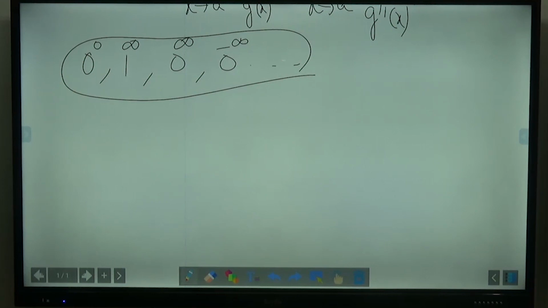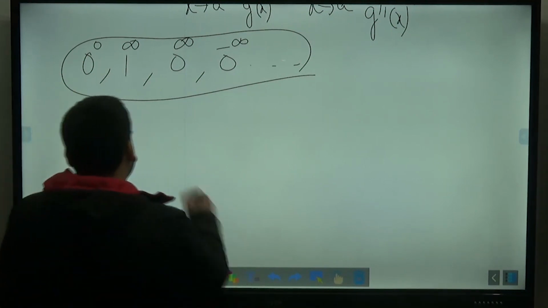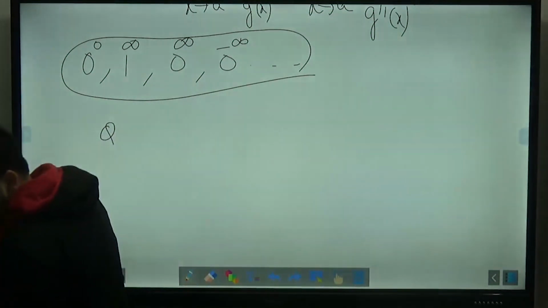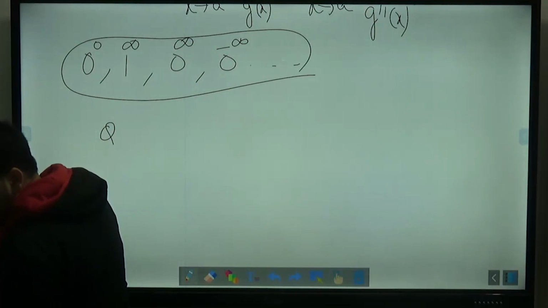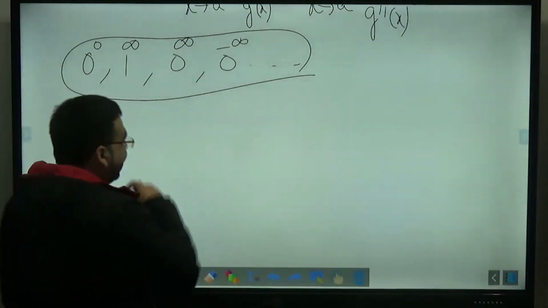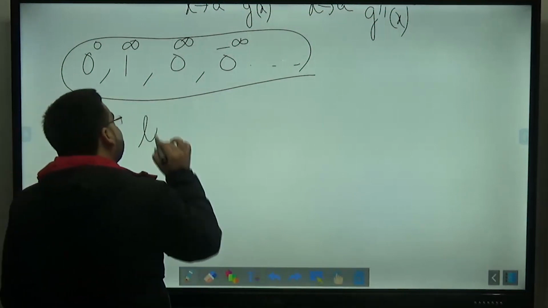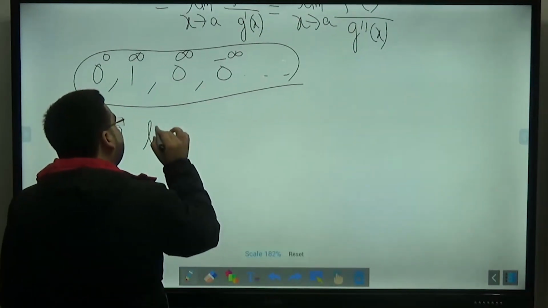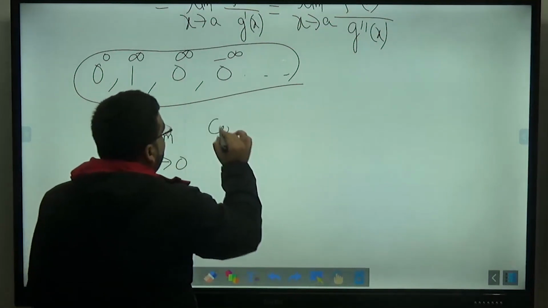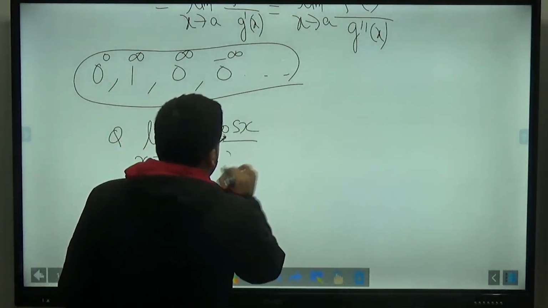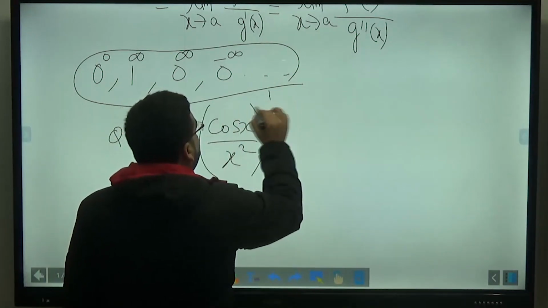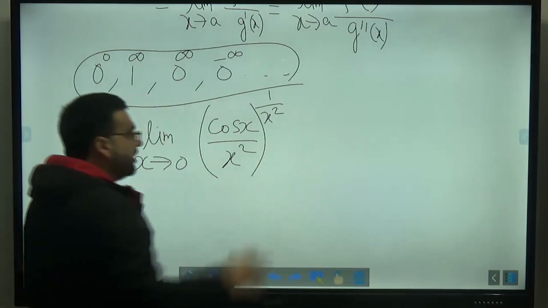Let us solve one question. So this is the question. Now let me try to modify it. See, this question might be wrong also because I am modifying it. Limit x tending to 0 of (cos x) upon x, let us say it is x square. And here we have 1 upon x square. I am modifying a question.